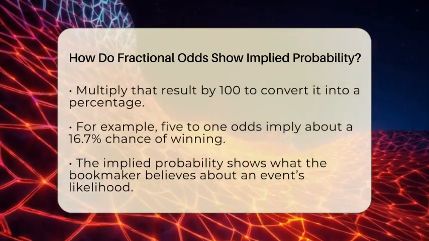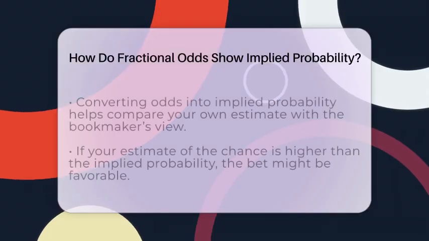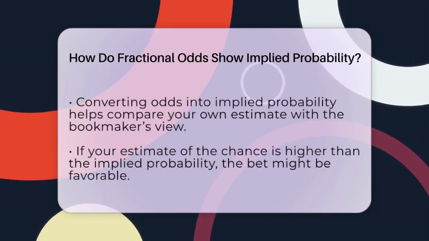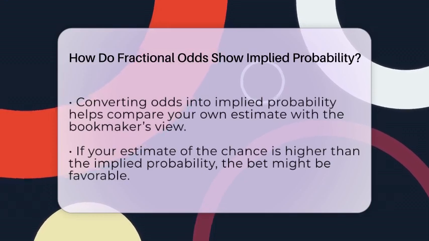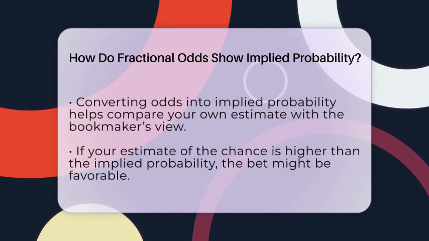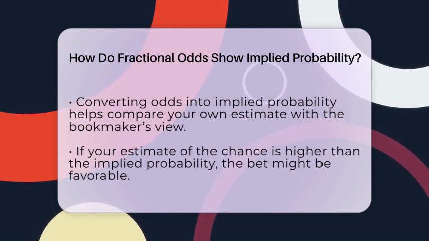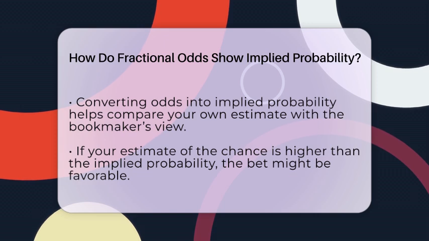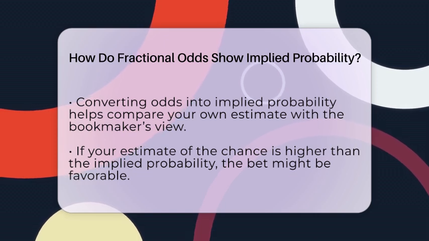When you see fractional odds, you can convert them into implied probability to see how likely the bookmaker believes an outcome is. This helps you compare your own estimate of the chance with what the odds suggest. If you think the real chance is higher than the implied probability, then the bet might be worth considering.